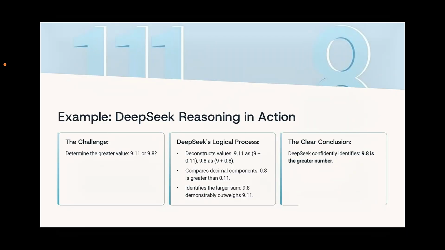First, let's look at a simple example. The challenge here is to determine which number is greater, 9.11 or 9.8. So DeepSeek breaks both numbers into parts. It understands that 9.11 is 9 plus 0.11 and 9.8 is 9 plus 0.8. When it compares the decimal values, it sees that 0.8 is greater than 0.11. So it correctly concludes that 9.8 is the larger number. This shows that even for simple examples, DeepSeek follows clear logical steps instead of guessing.